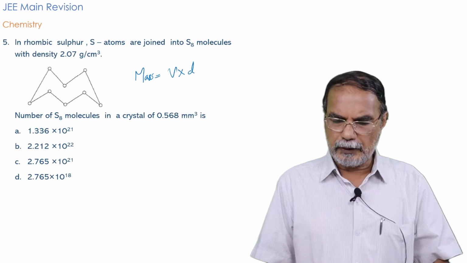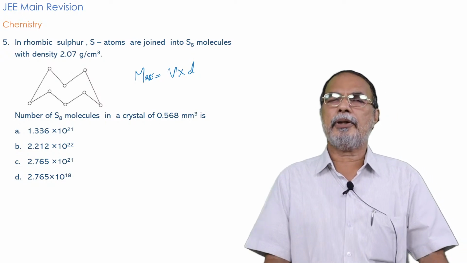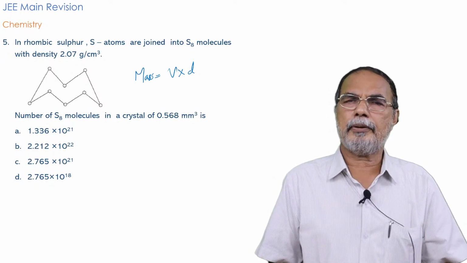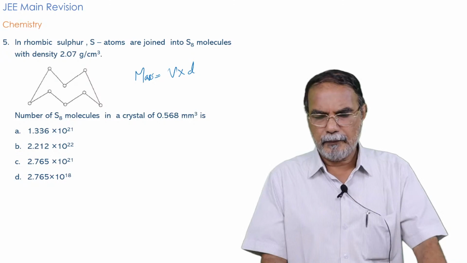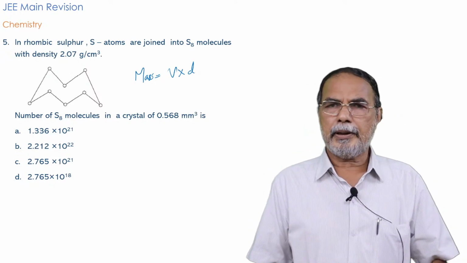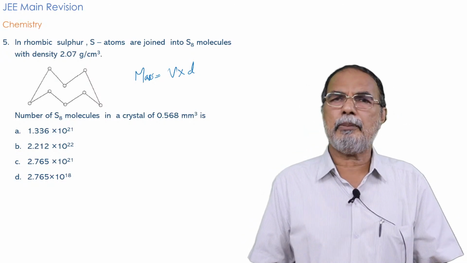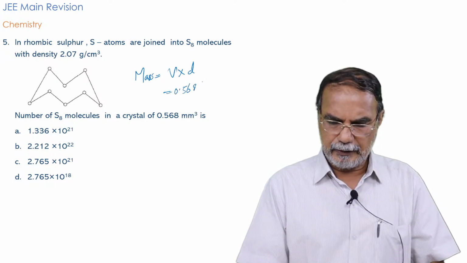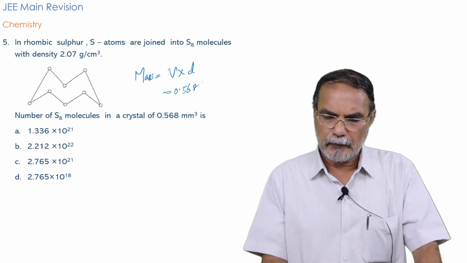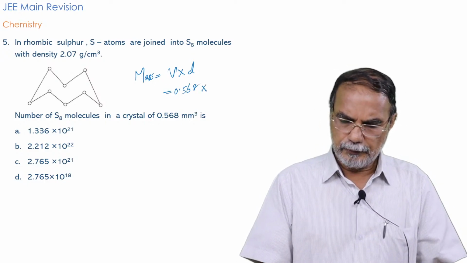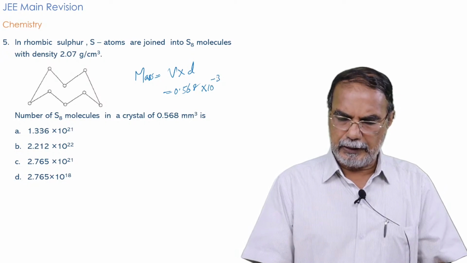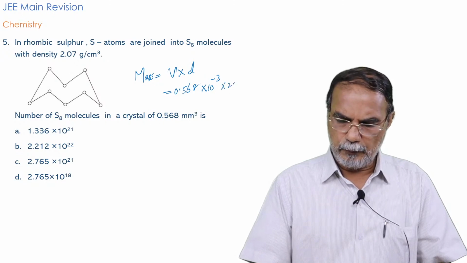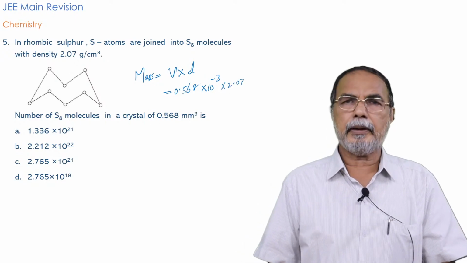So you convert the millimeter cube into centimeter cube. You know that 10 millimeter is equal to 1 centimeter, so millimeter cube into 10 raised to minus 3 will be equal to the volume in centimeter cube. So the volume is 0.568 into 10 raised to minus 3 cm cube, multiplied by 2.07 gram per cm cube.